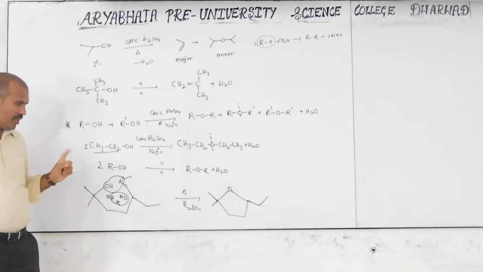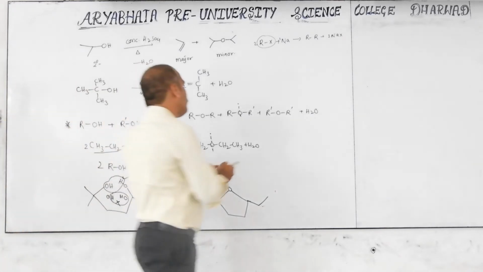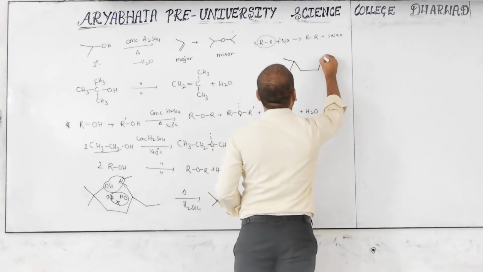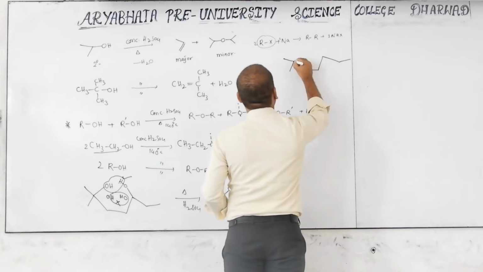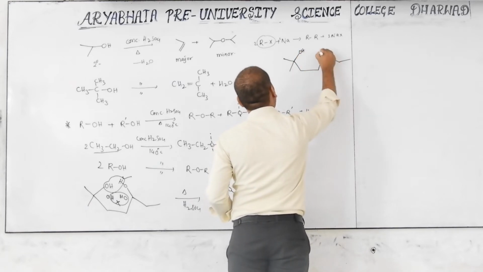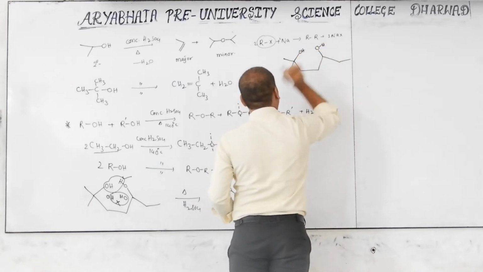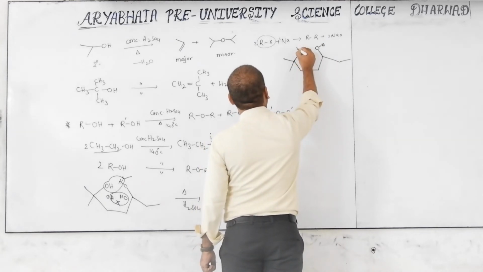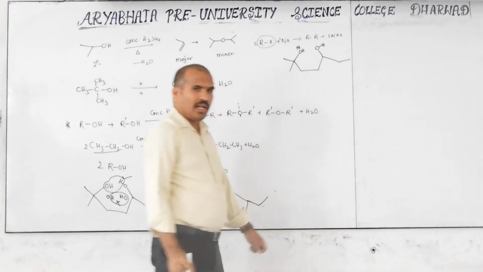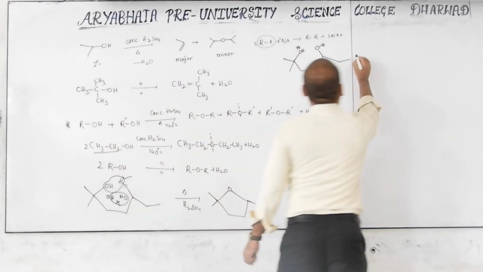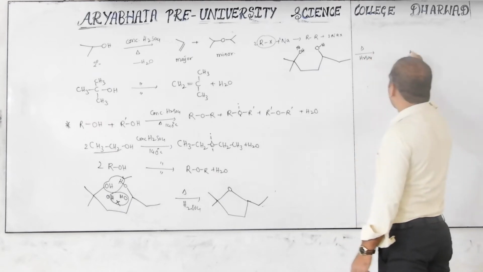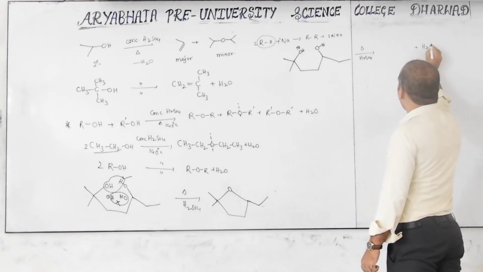Why is it important? This question I will give like this: OH and here 18 isotopic labeling. Then I want to write here heat and H2SO4. Then H2O forms.